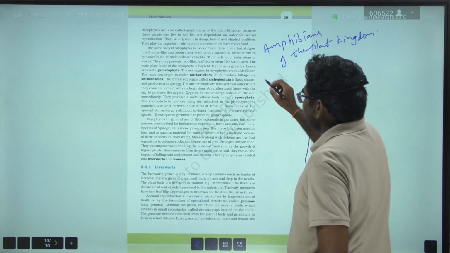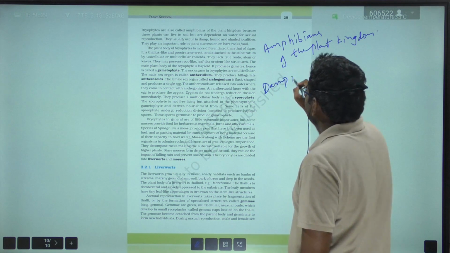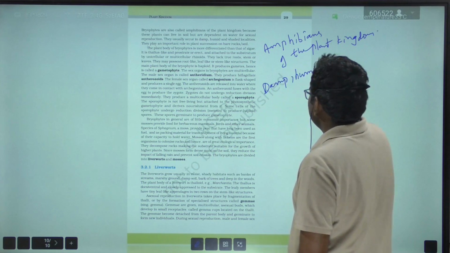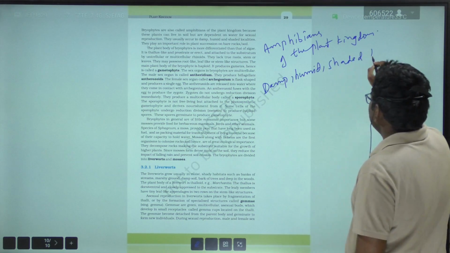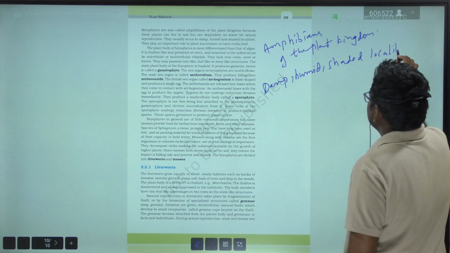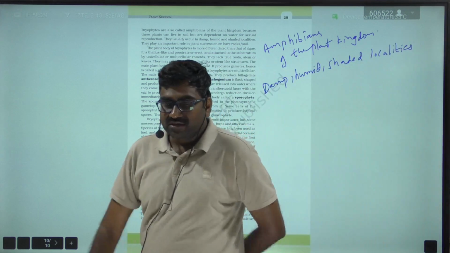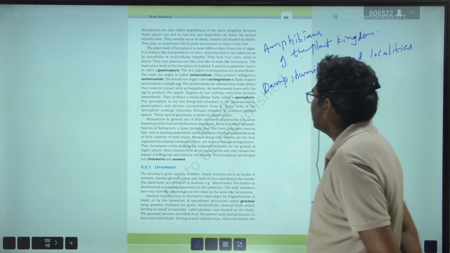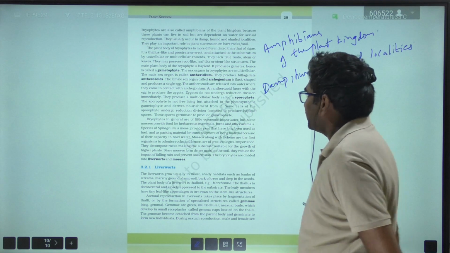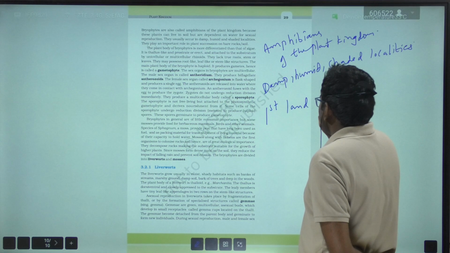And they usually occur in damp, humid and shaded localities. They are the primitive relatives, that means they are the first land plants.